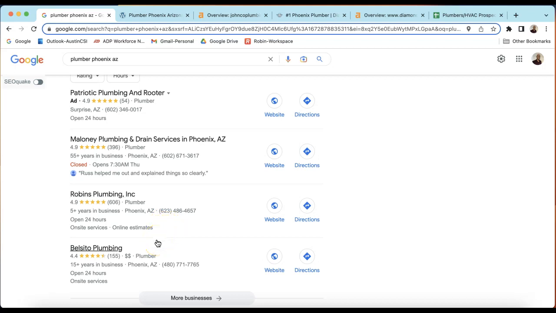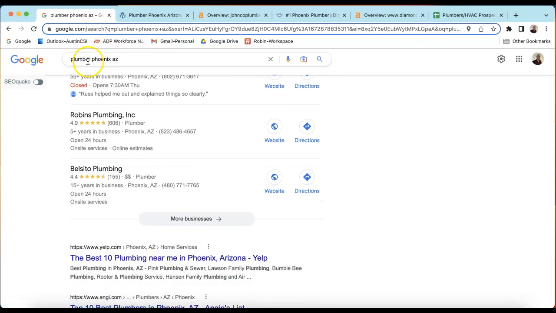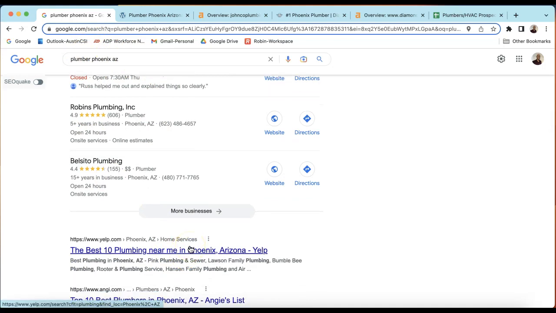Once your content, your backlinks, and your citations all come together, you start to outgrow your competitors. And here's what you might be looking at, why that's worth it: to be in the eyes of consumers here in the map pack, showing up here, and also up here organically with all the services that you do and all the areas that you provide for in that Phoenix metro area. I'm not sure what your margins are, but imagine that generates some pretty decent revenue. And also, as I said, there are many more keywords you could use to generate more and more traffic and leads.